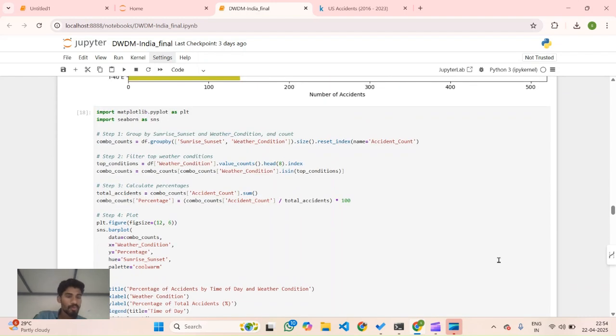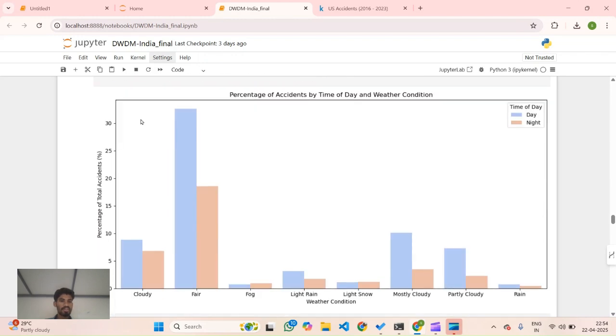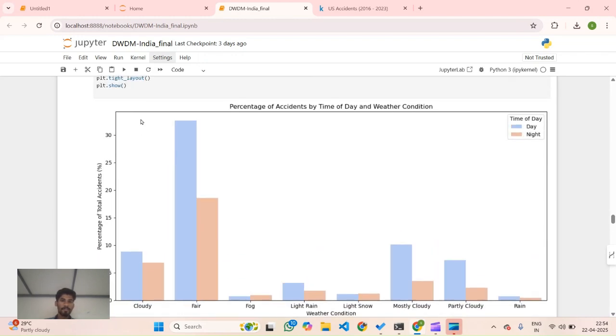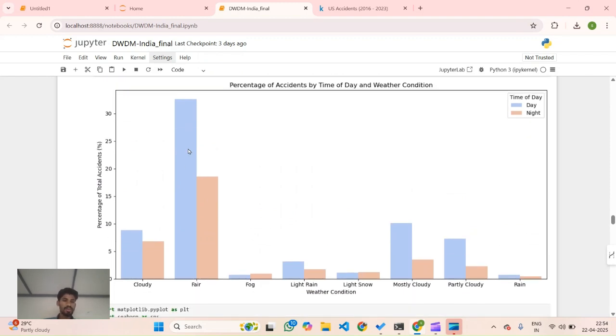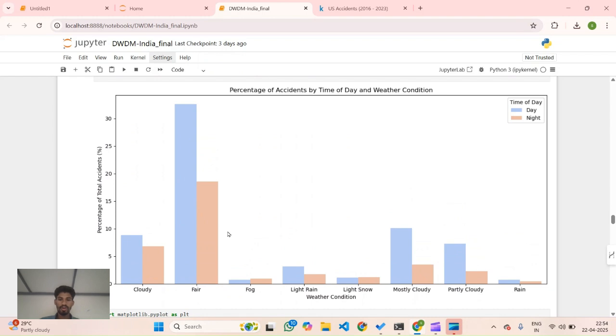And again, we are importing Matplotlib, which is used to plot the data like pie charts, bar graphs, as PLT, and Seaborn, which is used to visualize the data drawn by the Matplotlib. Here we can see we have drawn the percentage of accidents according to the weather conditions like cloudy, fair, fog, light rain, light snow, cloudy, partly cloudy.